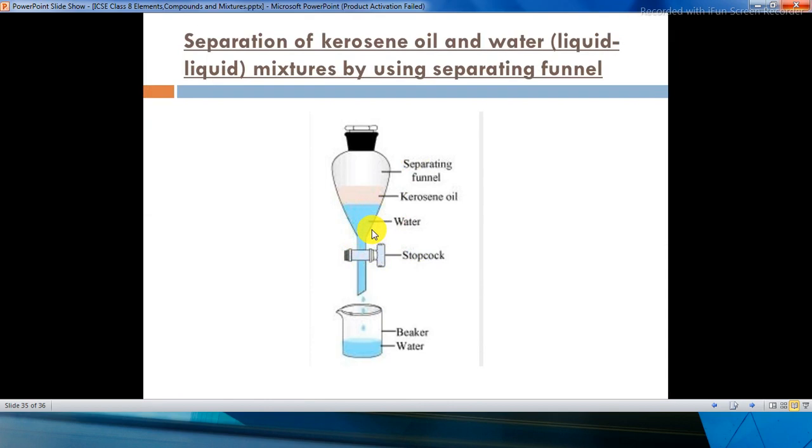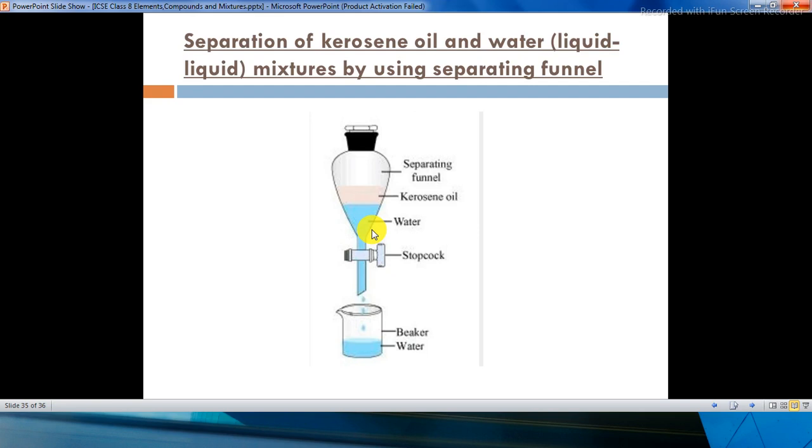Why is it so? Because here you have taken two liquids, both immiscible, they are not dissolving in each other. So when the kerosene oil and water mixture is poured in the separating funnel, it is allowed to stand for half an hour or more. The immiscible components of the mixture will separate out into two distinct layers. The heavier and denser liquid, water, forms the lower layer, and the lighter and less dense liquid, kerosene, forms the upper layer.